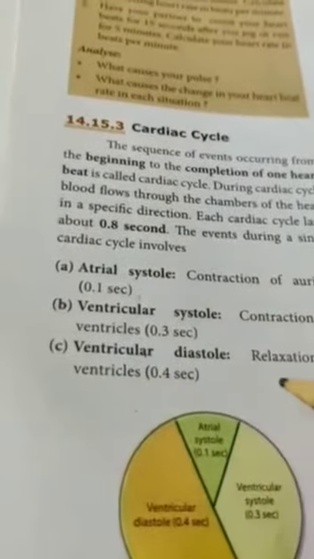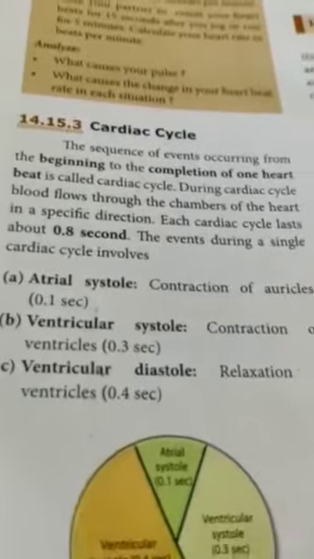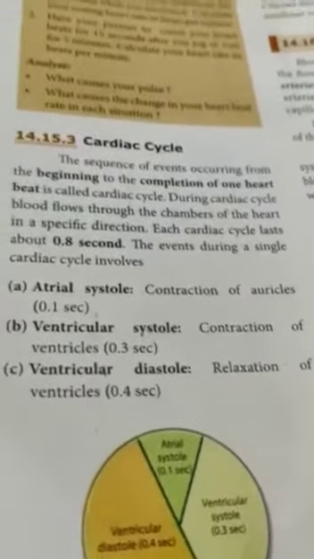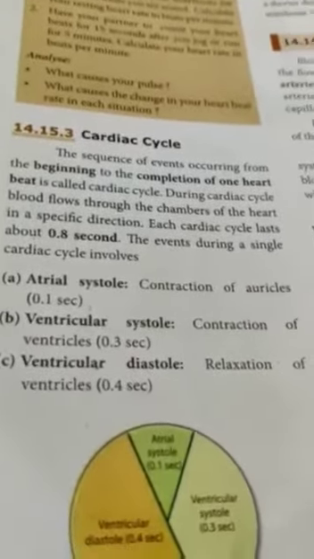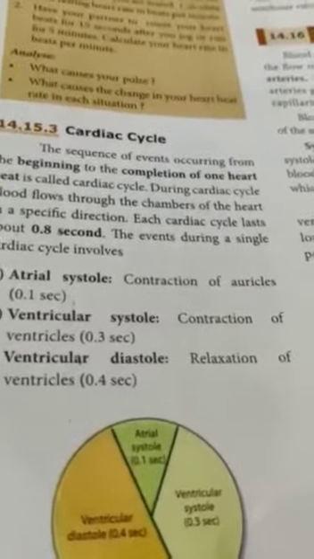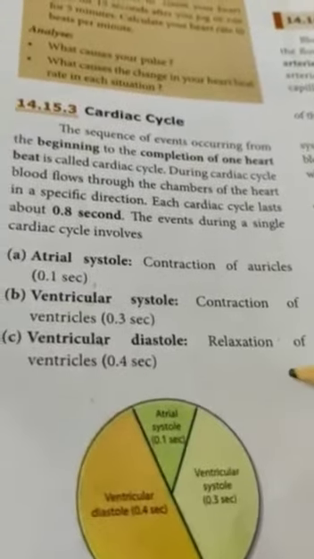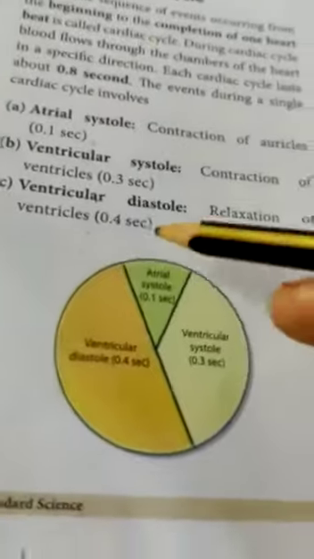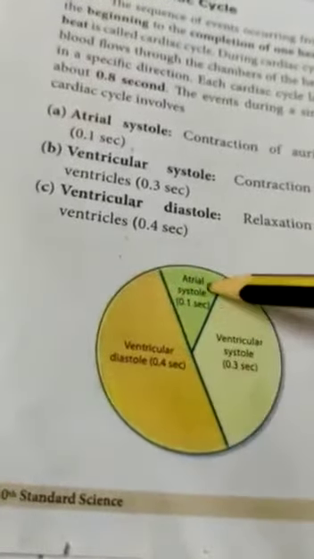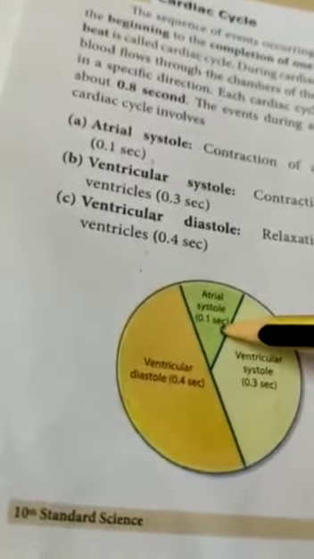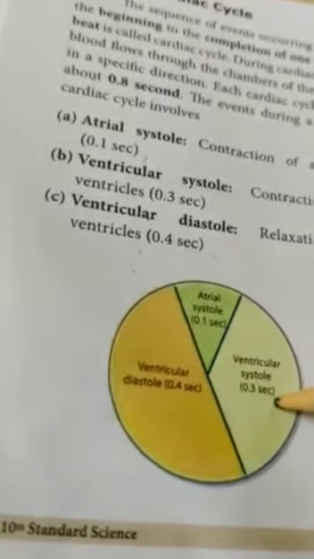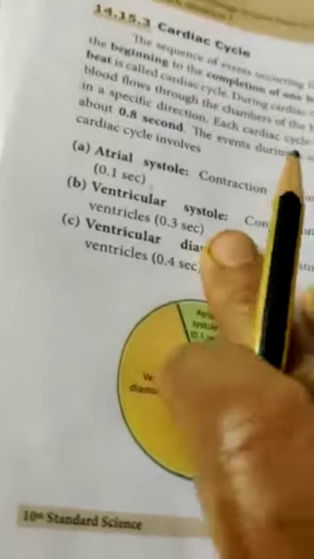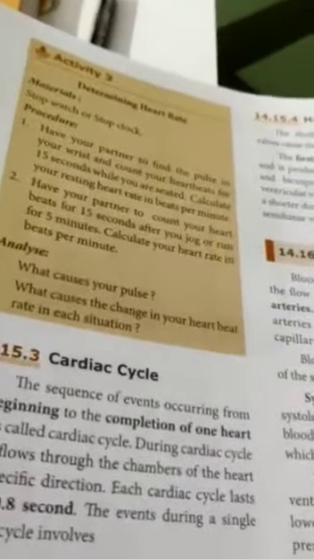And ventricular diastole: again filling of blood will be taking place to the ventricles from the atria. That means contraction of the atria will be taking place, atrial systole it is called. Relaxation of the ventricles, 0.4. So totally if we count, we will get 0.8 seconds. Atrial systole is 0.1 second, ventricular systole is 0.3 seconds, and ventricular diastole 0.4 seconds. So how much time is needed for one complete cardiac cycle? 0.8 seconds.